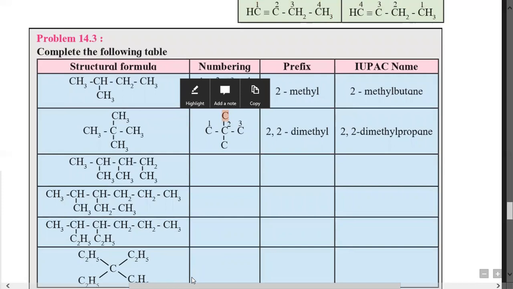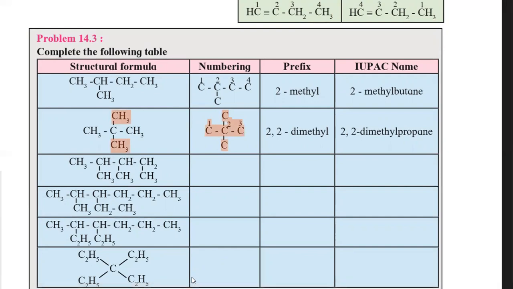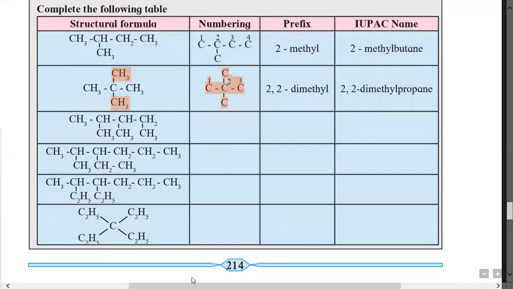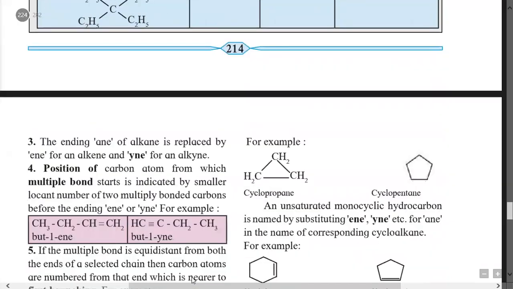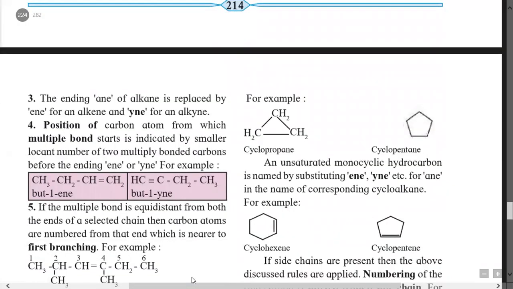Each consists of 1 carbon. We know a 1 carbon containing side chain or alkyl group is methyl. Here the 2 methyl groups are present on the second carbon. Therefore it is 2,2-dimethyl, and the correct name is 2,2-dimethylpropane. So that is about how numbering is given in alkanes.